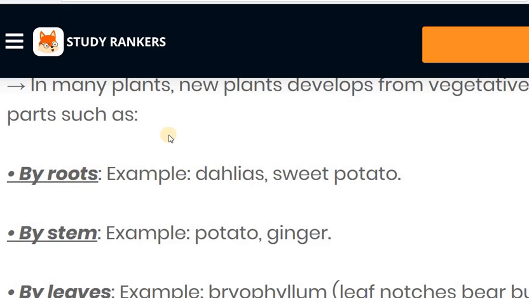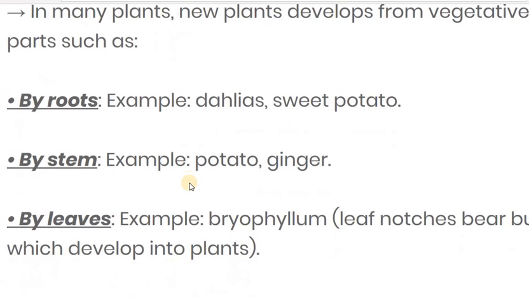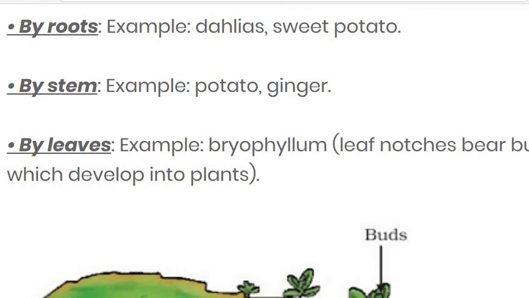The examples of vegetative propagation by root are dahlia and sweet potato, meaning the plant can develop new structures from the roots. The next one is by the stem. The examples are potato and ginger. And by leaves, Bryophyllum, because the leaf notches bear buds which develop into plants.